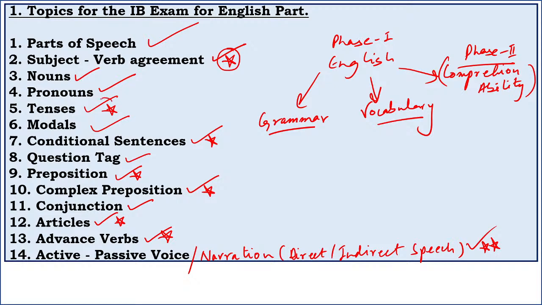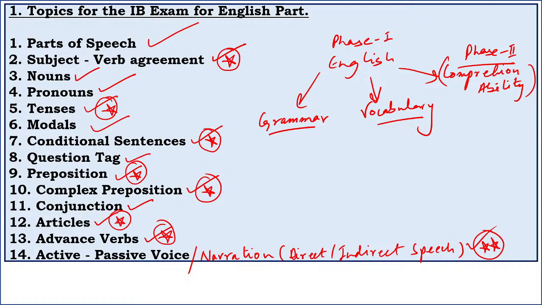Subject verb agreement, tenses, conditional sentences, preposition, complex preposition, articles, advanced verbs, and active passive voice and narration. 1, 2, 3, 4, 5, 6, 7, 8. There are somewhat around 24 topics for grammar, but out of those we have selected 14 topics that you should look into. But even out of those 14 topics, I have marked 8 or 9 very important topics that you should prepare for before you walk into the exam.